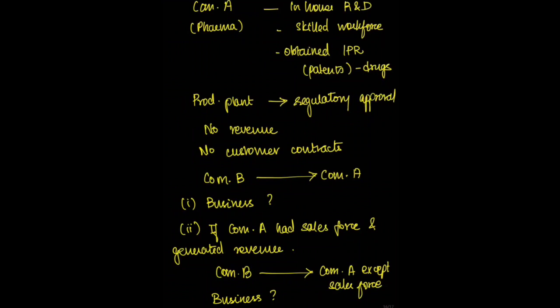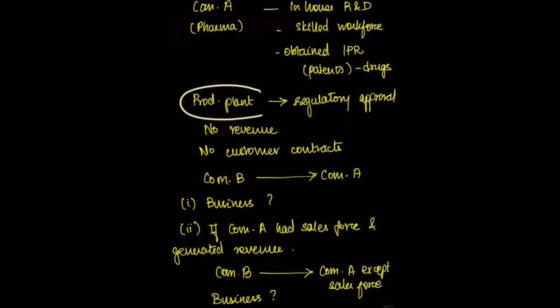Let's take another example. Company A is a pharmaceutical company. Since inception, the company has been conducting in-house research and development activities through its skilled workforce, and it has recently obtained the intellectual property rights in the form of patents over drugs.